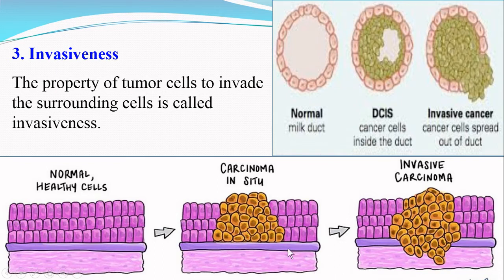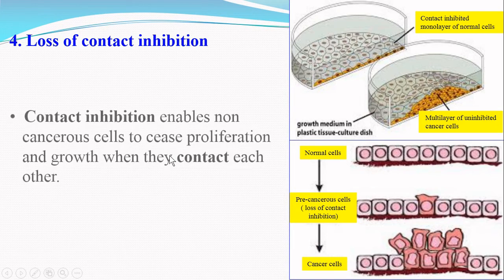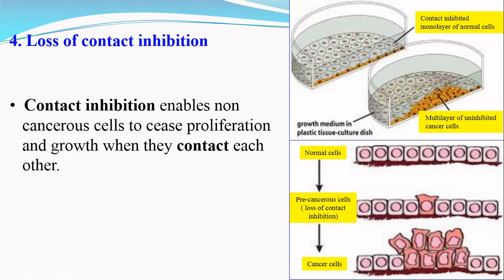So you can see here in this image, the cancer cells are breaking the barrier of the lamina and they are invading into the surrounding tissues, and this property is called invasiveness. One more property of cancer cells is the loss of contact inhibition. The normal cells stop dividing when they contact each other, and this phenomenon is known as contact inhibition.